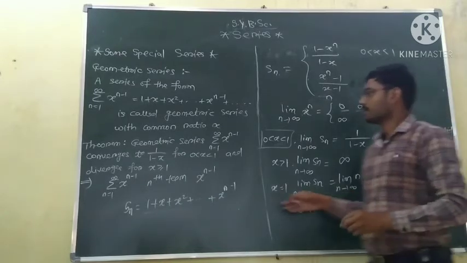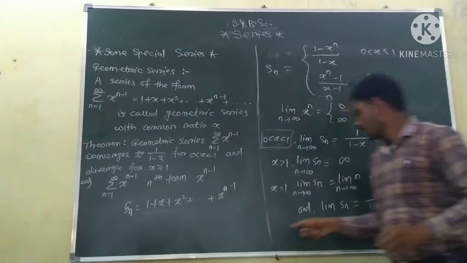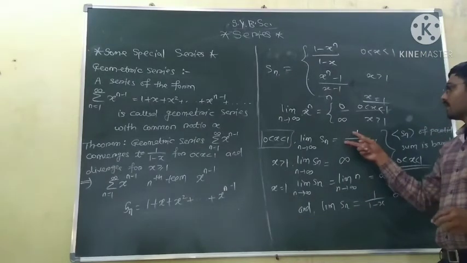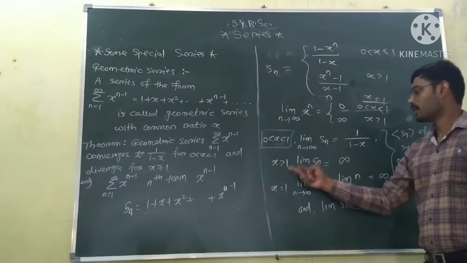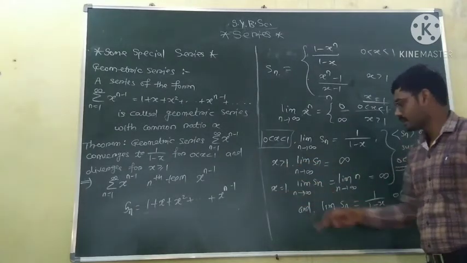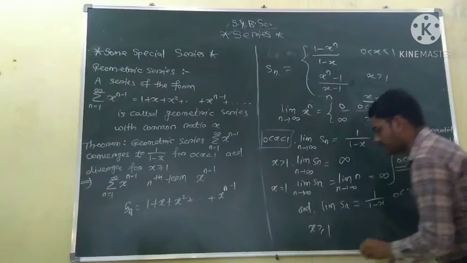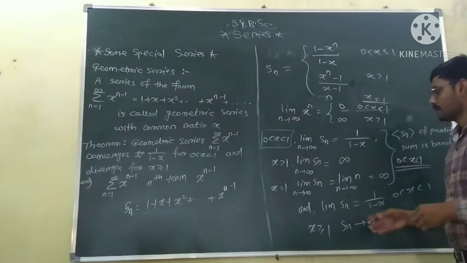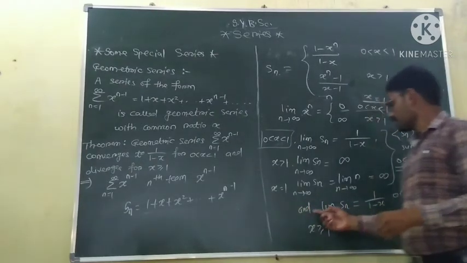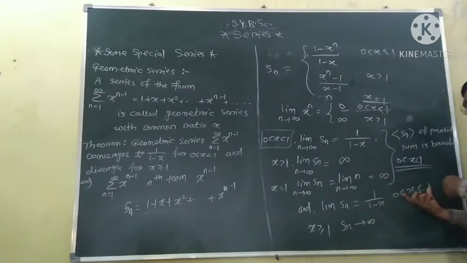That is, the geometric series converges to 1 upon 1 minus x for 0 less than x less than 1. Otherwise, for x greater than or equal to 1, Sn diverges. Okay, so from this we can say the sequence of partial sums is convergent in this interval, x between 0 and 1.